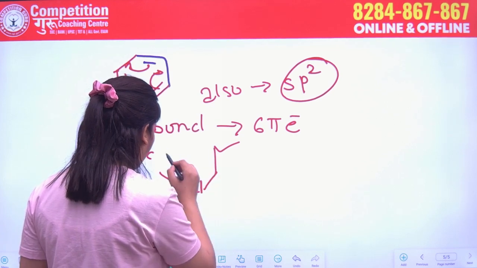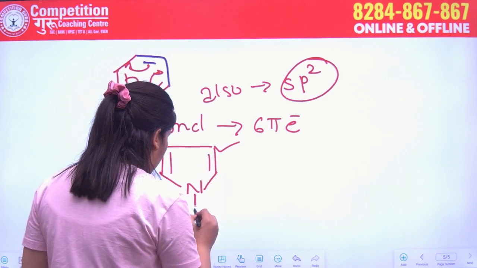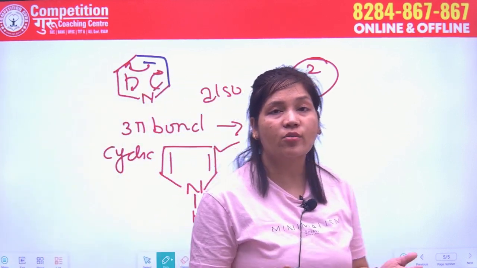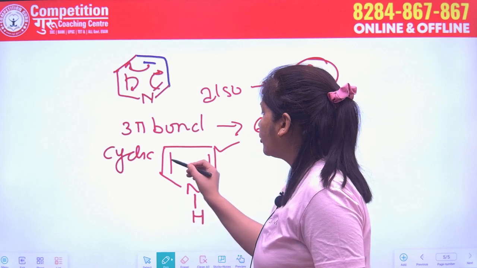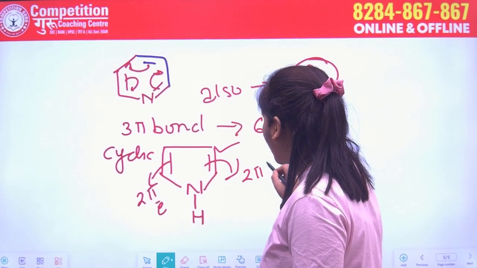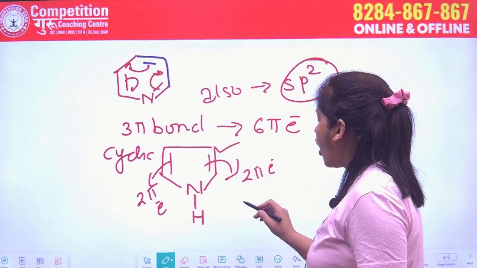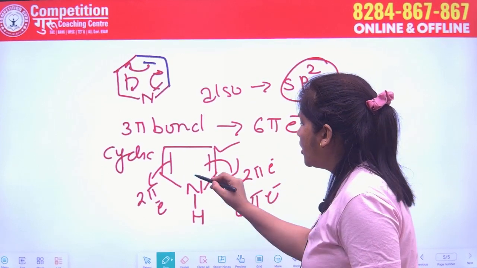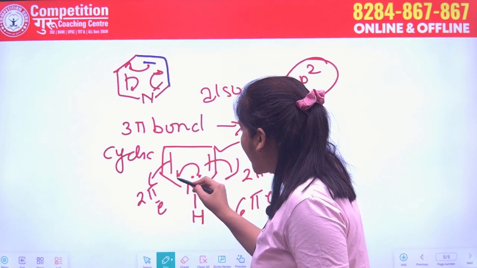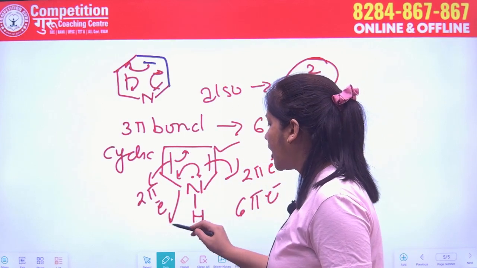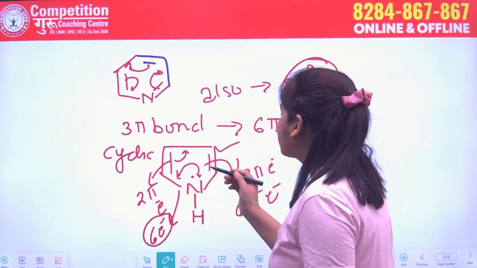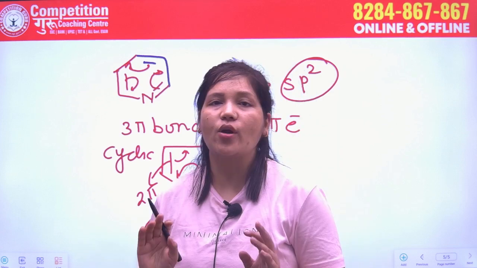I will tell you with the example of the pyrrole system. It is called pyrrole. Okay, this pyrrole is also aromatic, but according to you, here it has 2 pi electron, and here it has also 2 pi electrons. So how will we make 6 pi electron? Now this nitrogen has a lone pair. So this lone pair will enter into the conjugation, and we have a total of 6 electrons in the conjugation. That's why the pyrrole system is also aromatic in nature.